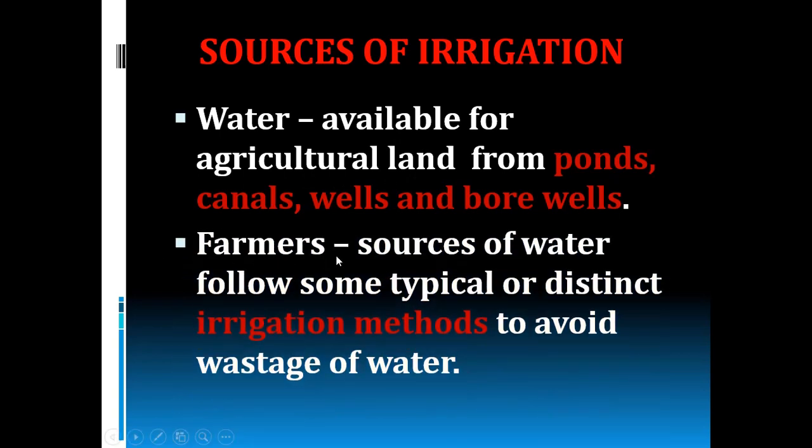So farmers, when they are using these sources of water, they will follow some distinct irrigation methods to avoid wastage of water. Okay, so irrigation means supplying water to the crops. So farmers adopt some irrigation methods to avoid wastage of water.